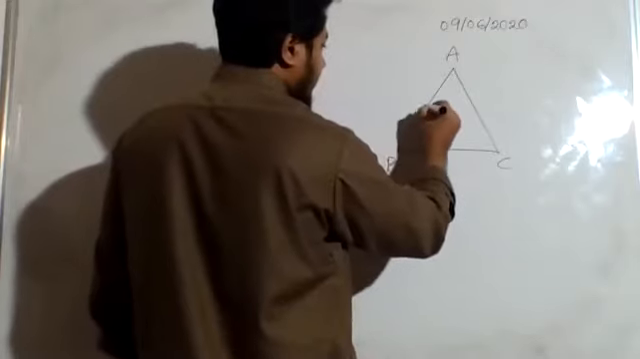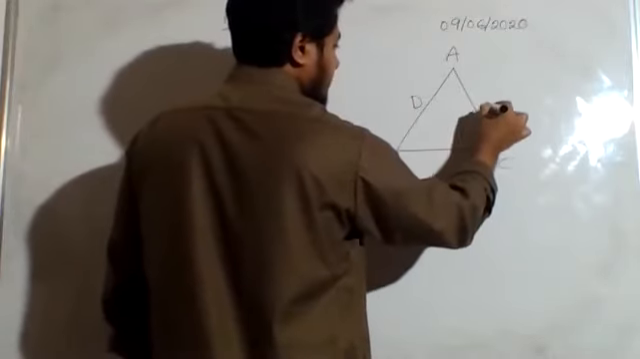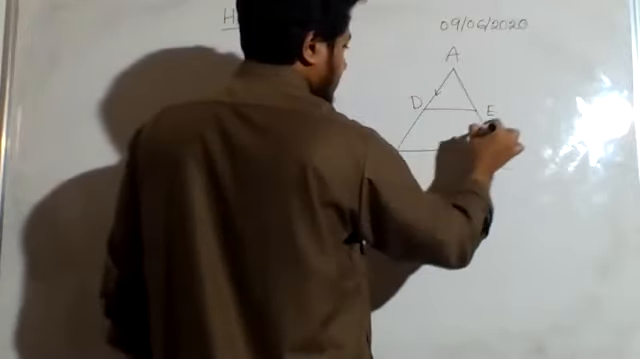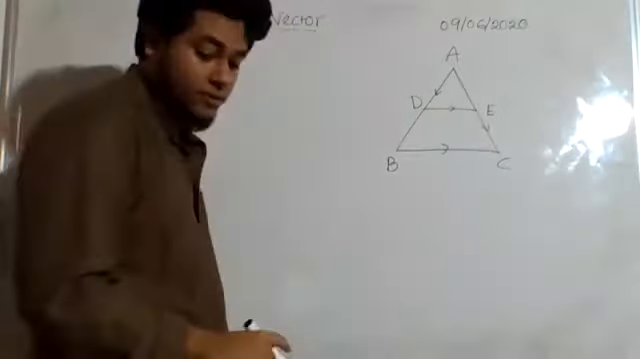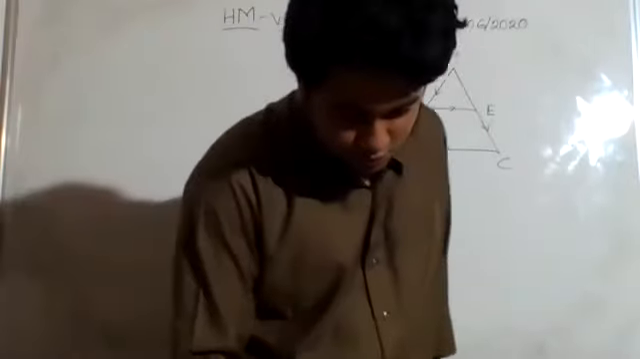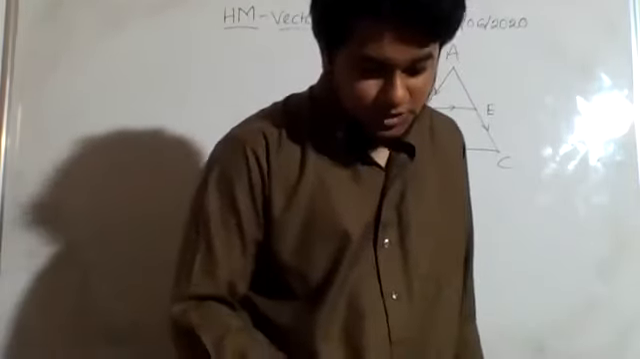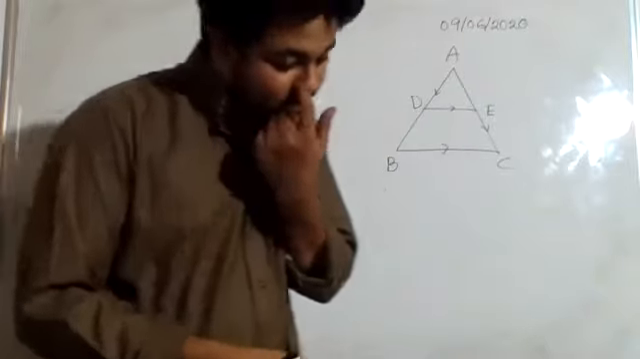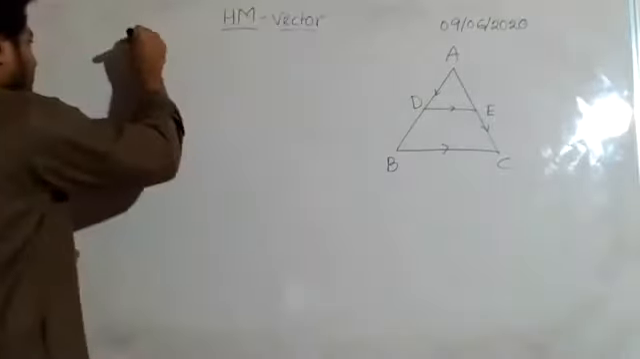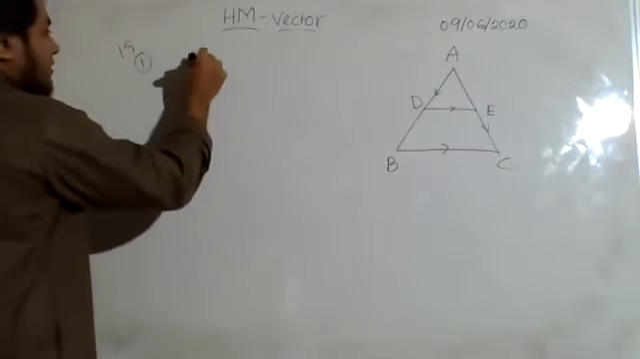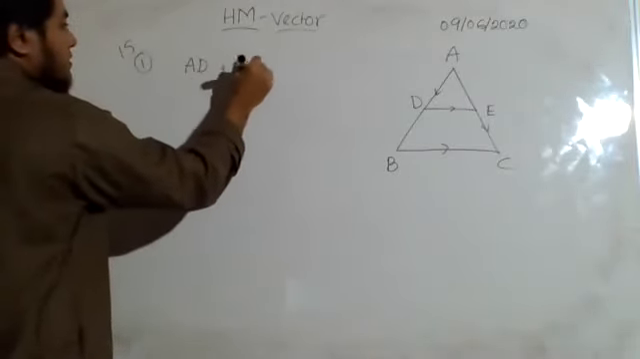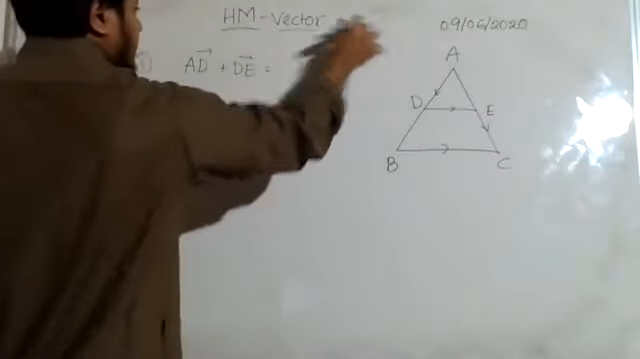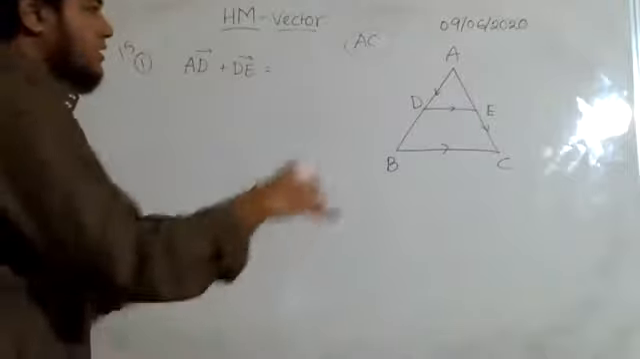And the middle point of AB is D, the middle point of AC is E, and the joining line is DE. Okay, so what they want us to prove, they want us to express AD plus DE in terms of AC. That means on the right hand side there can be AC only, nothing else.